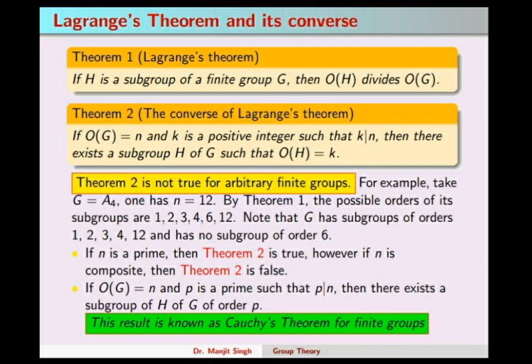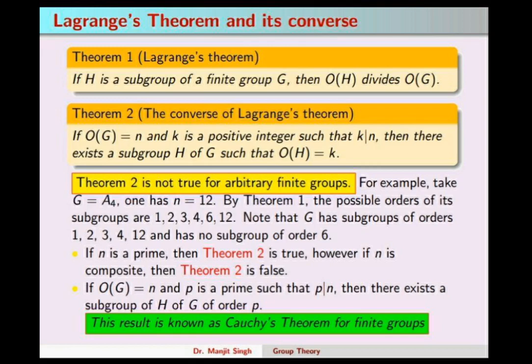By Lagrange's theorem the possible orders are these, but there is no subgroup of order 6 of G because of these cycles. We will not discuss this in detail, but we note here that the converse of Lagrange's theorem is not true for arbitrary finite groups.